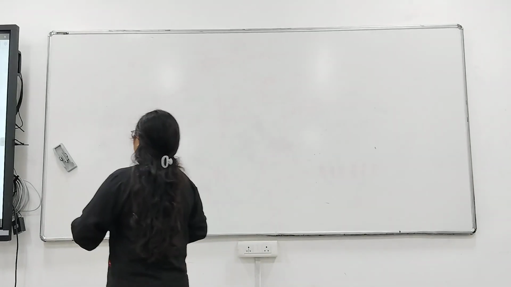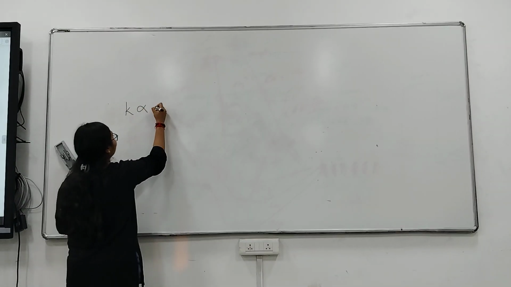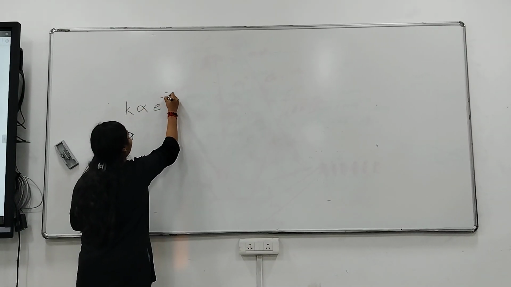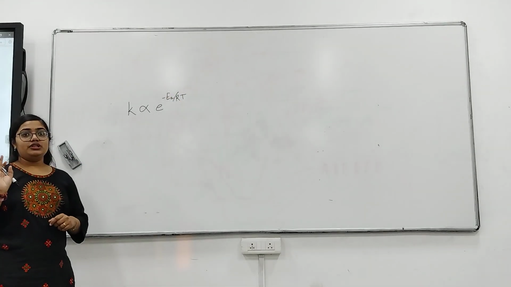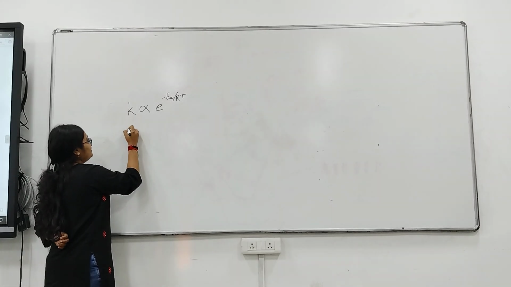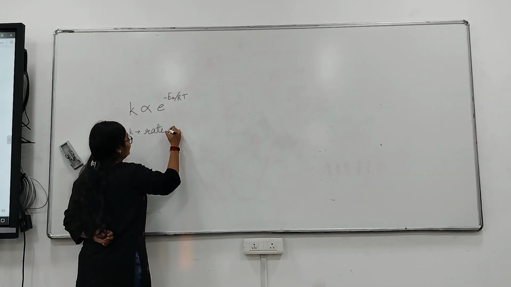So we all know the Arrhenius equation: K is proportional to e raised to minus Ea by RT. Here the first term, K, is the rate constant of the reaction.